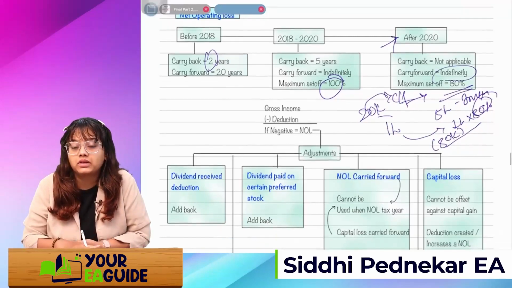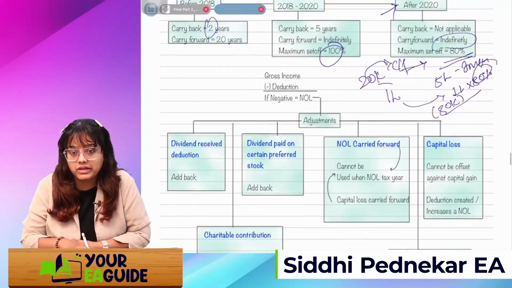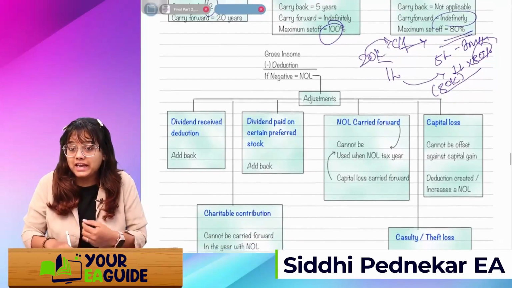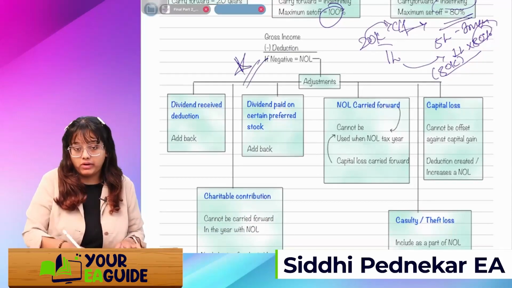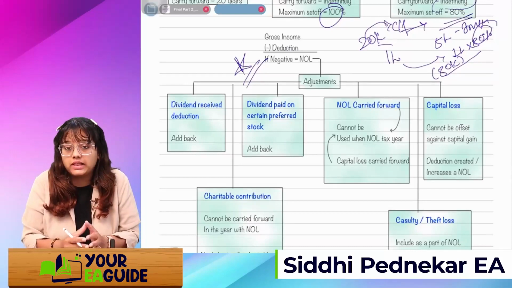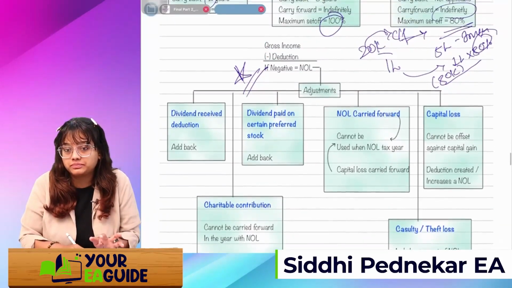Got it? How will we see that there is a net operating loss? We'll just take the gross income and reduce the deductions and expenses and everything. Then we'll receive a negative figure, that is called a NOL. If there is a NOL, remember this, this is very important. I'm going very slow on this topic. If there is a NOL, net operating loss, then a few things will be changed.